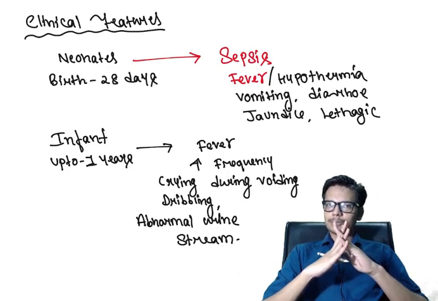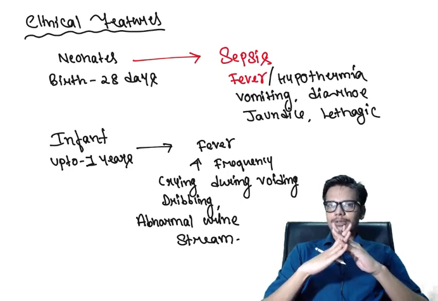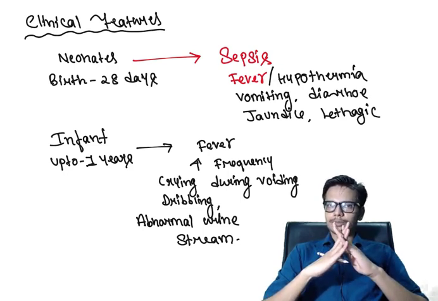All these symptoms and signs like that of high fever, increased frequency are signs and symptoms of urinary tract infection. And if this urinary tract infection is associated with an obstructive uropathy, this in turn can produce some other signs and symptoms like crying during voiding due to straining, which in turn is producing pain, dribbling of the urine, that is urine is coming out in drops due to obstruction, and abnormal urine stream.